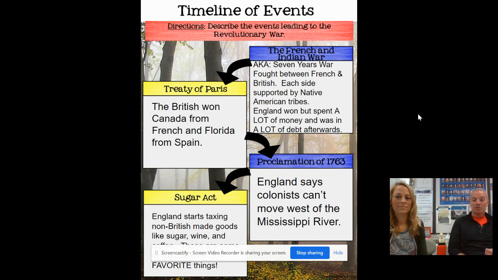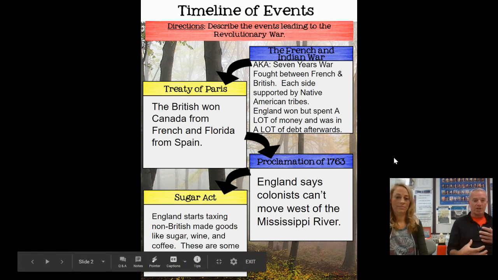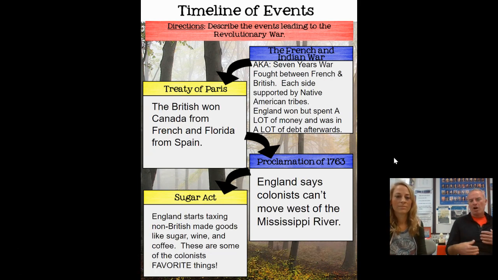One of the first was the Sugar Act, and that taxed sugar, wine, and coffee. And those are things that the colonists really enjoyed and things that they couldn't get. We don't grow coffee in the United States at this point, or tea, or wine to the extent that they liked or were used to. So the king said, okay, this is a great source of revenue for me by taxing those things.